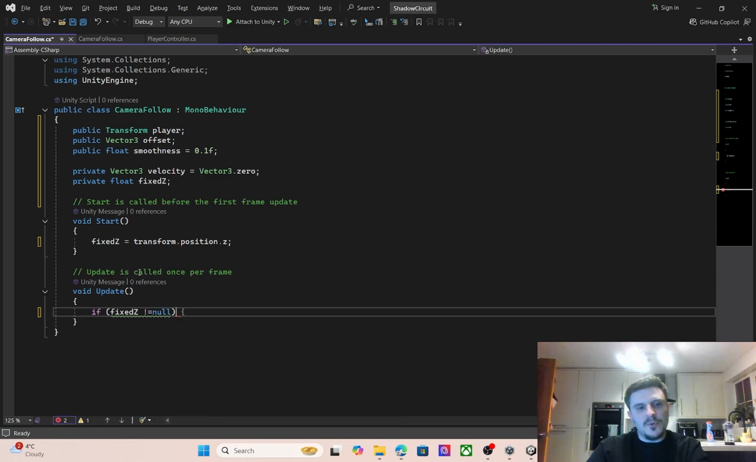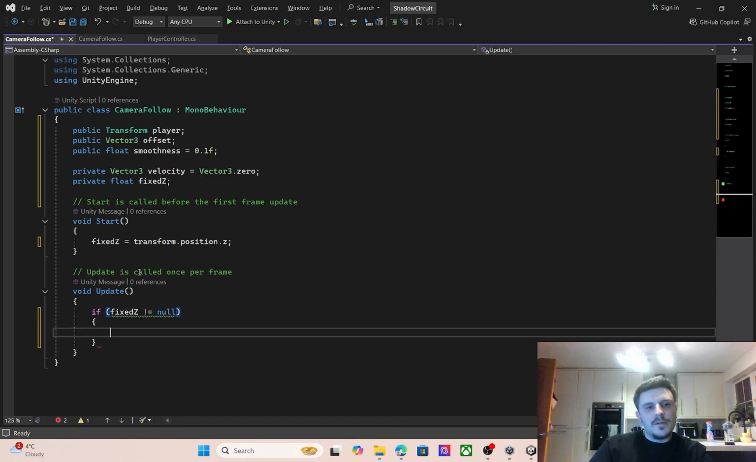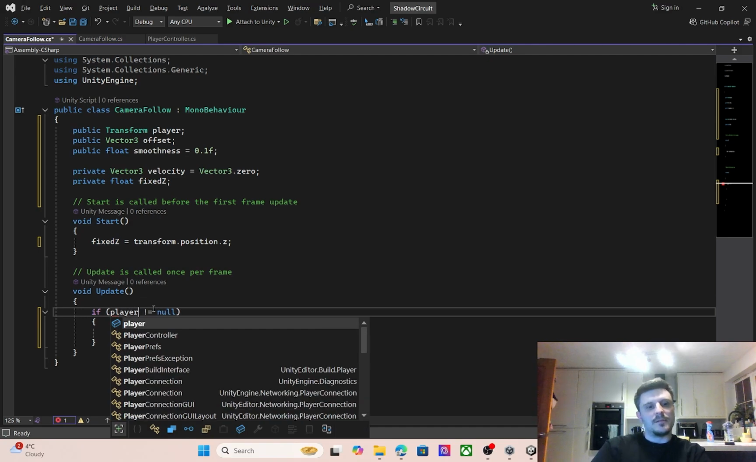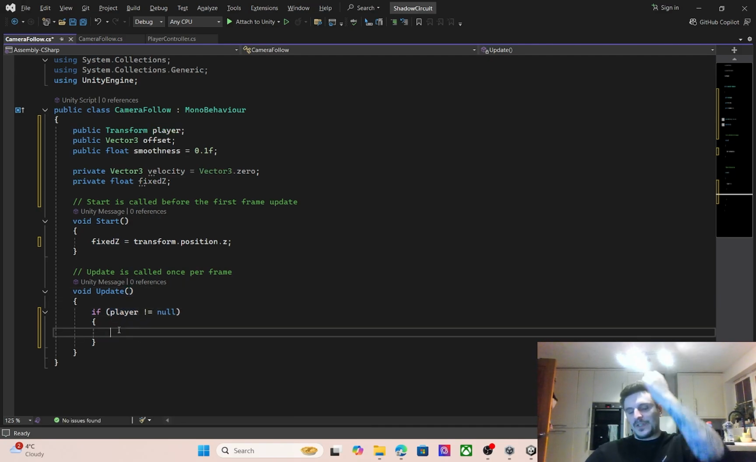I don't trust this keyboard. We need to find the player. So we need to say player. Don't need to null check Z. It's fine because it's static, essentially. So if our player does not equal null, you then need to say what is the position and then apply the offset.